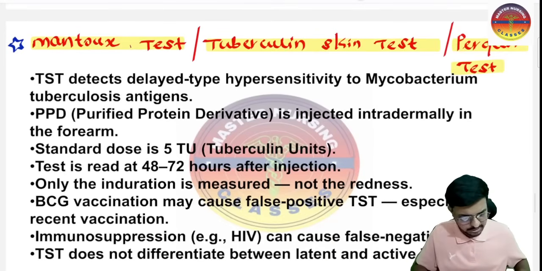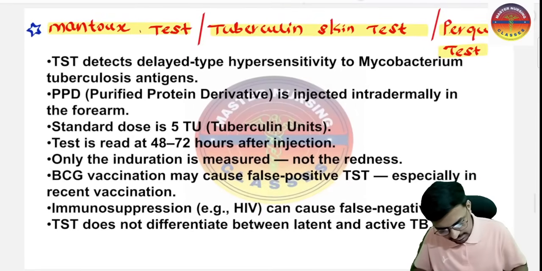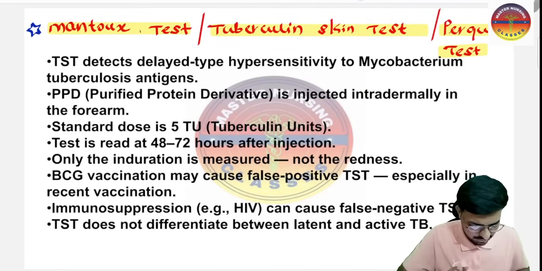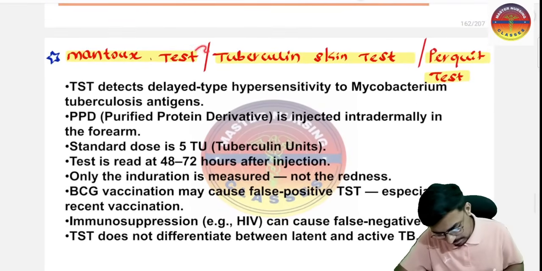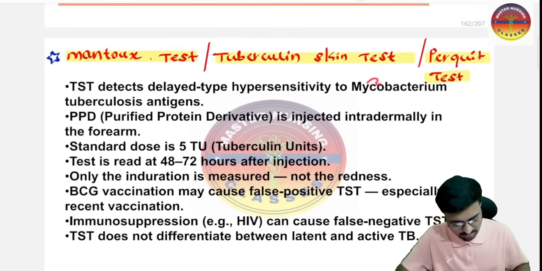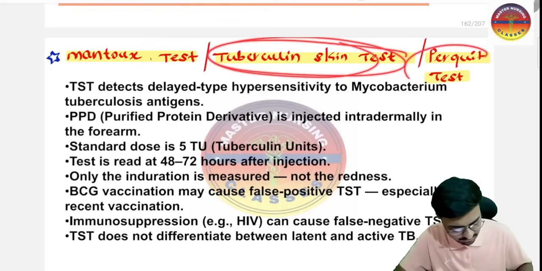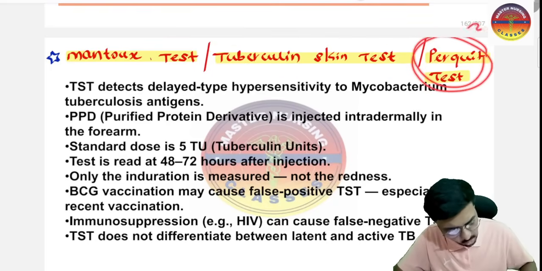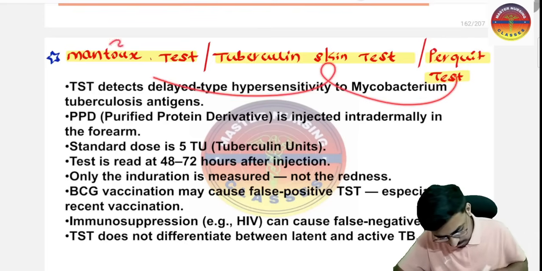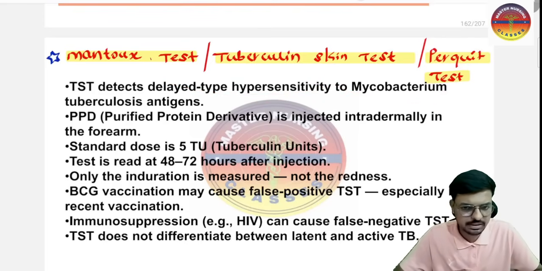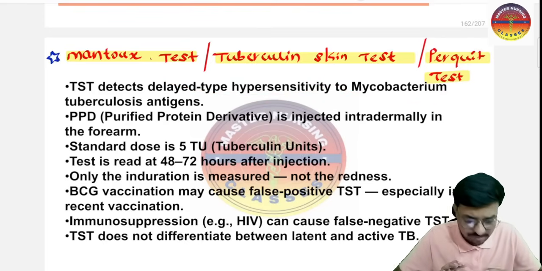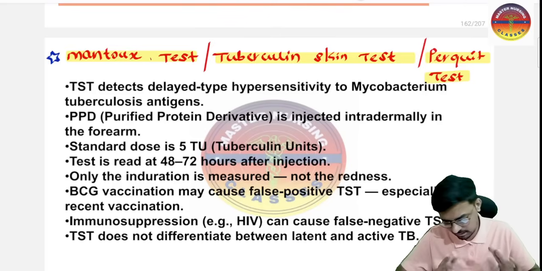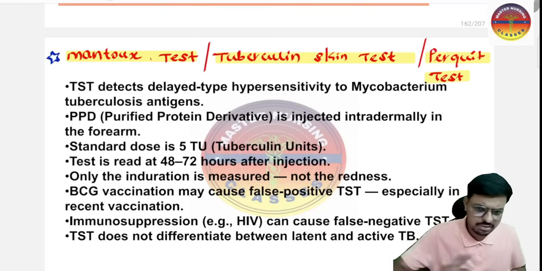That is the points about the Mantoux test, tuberculin skin test, or the Pirquet test. These are all names of one test. We call the Mantoux test the same thing as the tuberculin skin test, and the same thing as the Pirquet test. All mean the same. Pirquet test is the very old name, which was converted into the tuberculin skin test and the Mantoux test. Okay, so if an examiner asks a question about all these three, remember these three are just different names of one test.